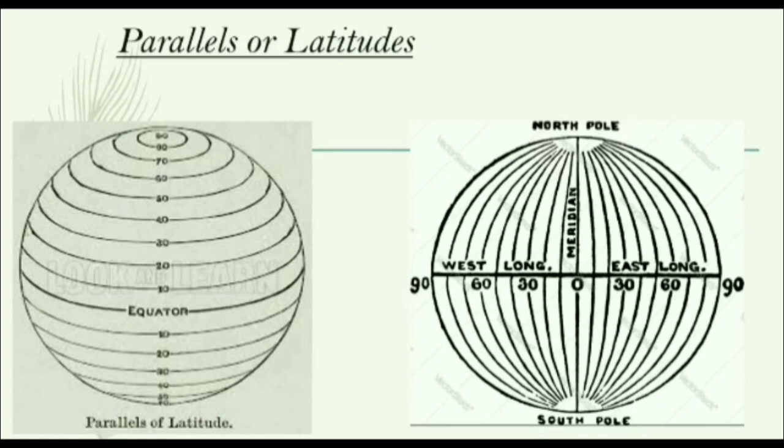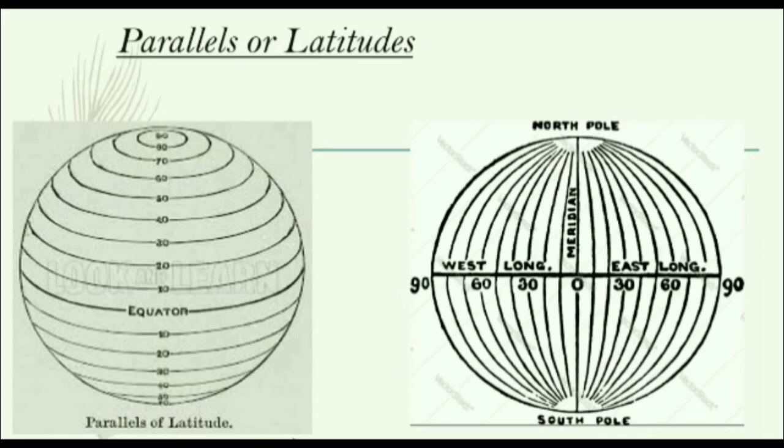The North Pole has a latitude of 90 degree north and the South Pole has a latitude of 90 degree south. So look at the picture. Equator is at 0 degree, North Pole is at 90 degree north and South Pole is at 90 degree south. Together, latitudes and longitudes can be used to specify any location on the globe. Any place can be specified if we know its latitude and longitude.